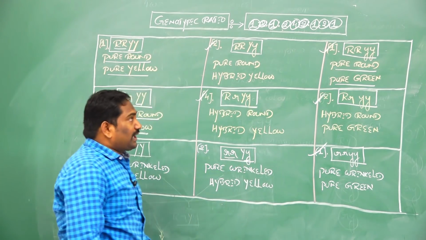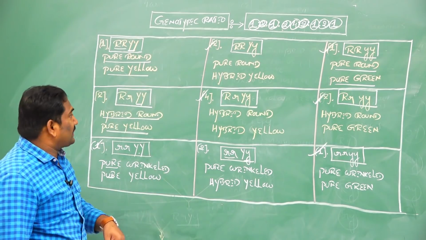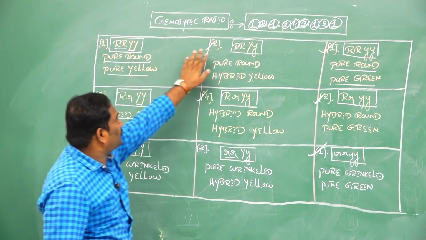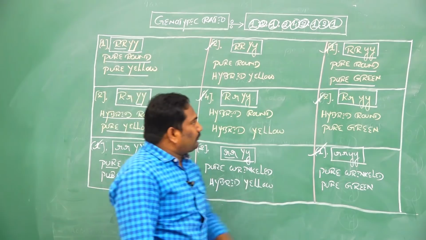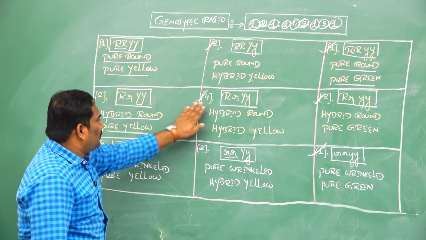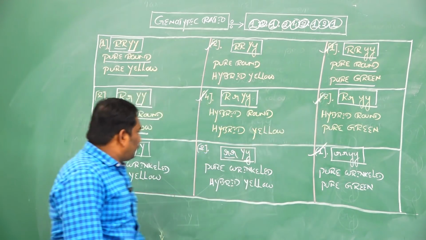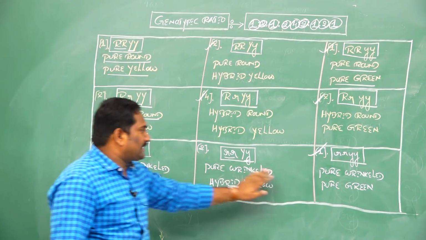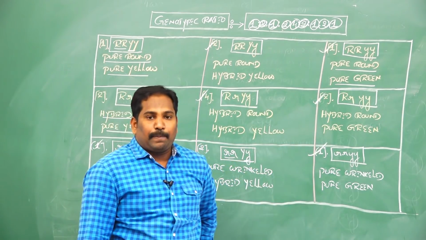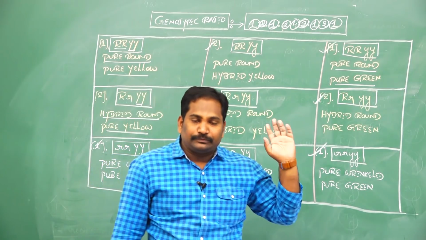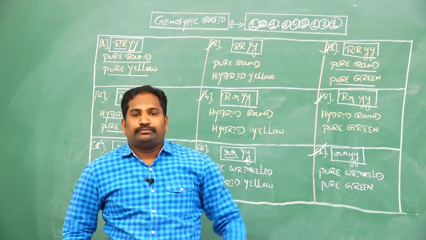Then the genotypic ratio of dihybrid cross is 1:2:1, 2:4:2, 1:2:1. Clear?